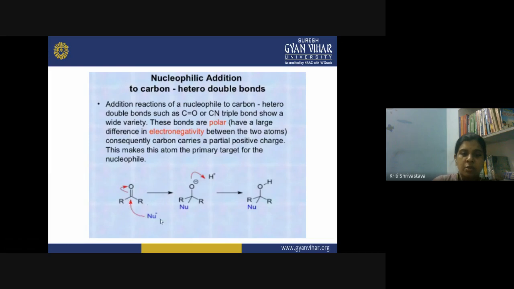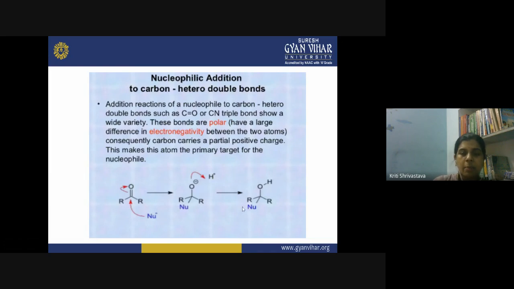So, this is a nucleophile attacking your carbonyl carbon, getting attached on the carbonyl carbon and transferring its negative charge onto the oxygen atom, which in the second step gains one hydrogen or alkyl group from the reaction medium, and now an OH is formed.